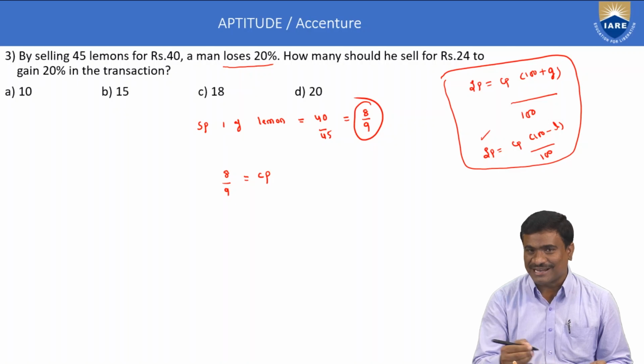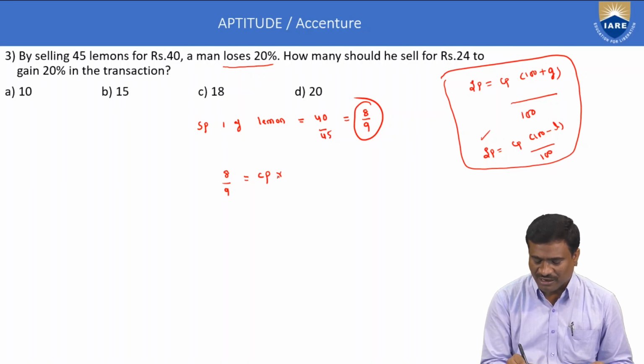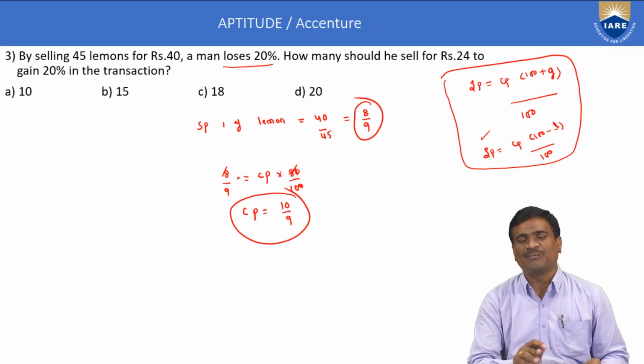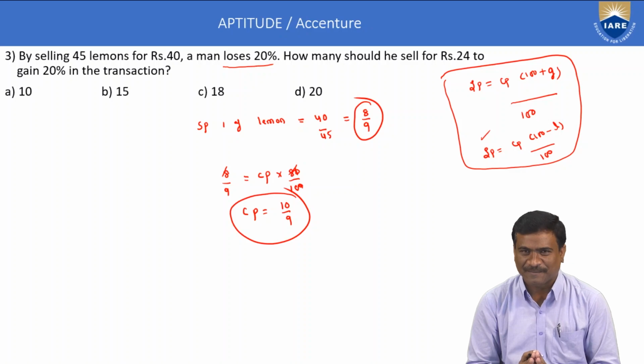Loss indicates less than 100, that is 80 by 100. The next part is simplification. The 8s get cancelled. Cost price is equal to 10 by 9. Therefore, cost price of 1 lemon is equal to 10 by 9.